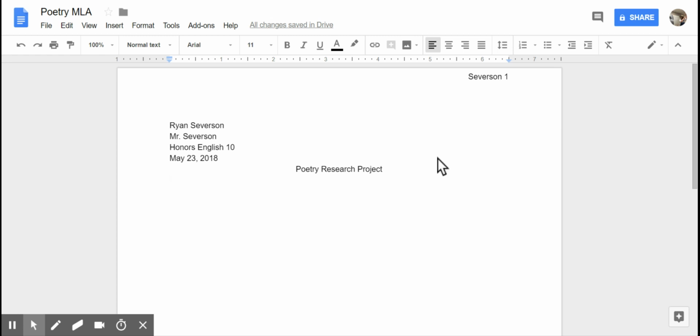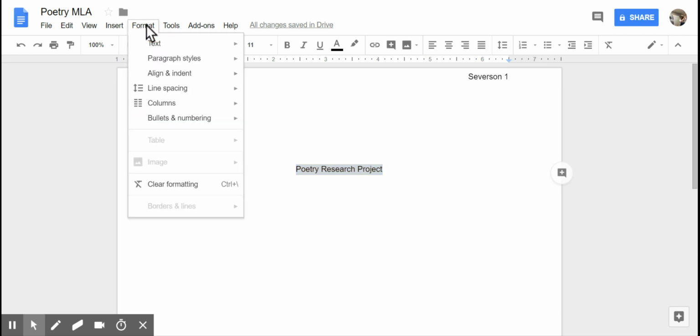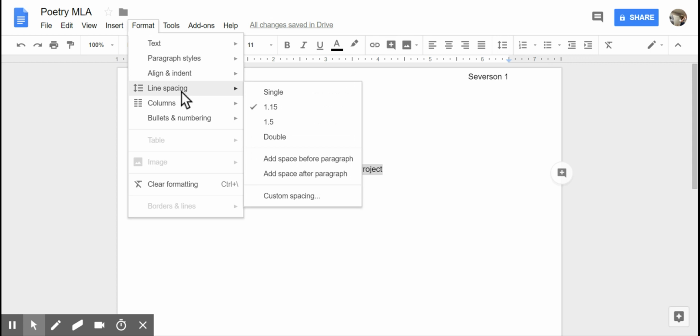Now, this is not in MLA format because our text is not double spaced. Your text does need to be double spaced. I prefer to write single space and then change it all at the end. Regardless of how you wish to do it, if you simply highlight your text, go ahead and go up to format, skip on down to line spacing, and select double. That will change your text from single to double spaced. I am not going to do that, but I did want you to see just how to do it.